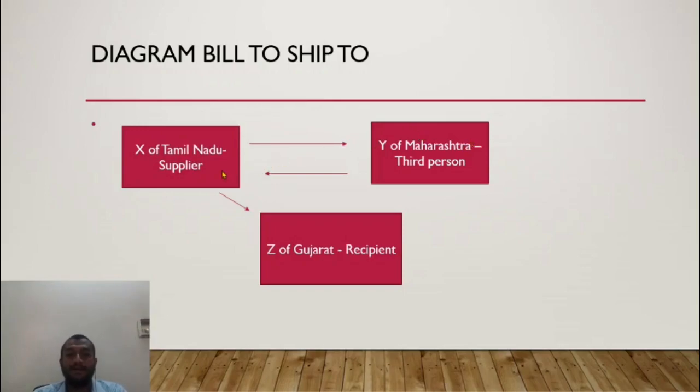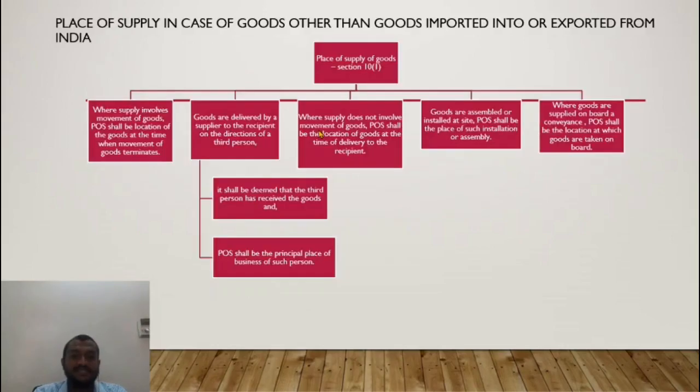Ultimately, the transaction has to be X supplies to Y and Y to Z. Otherwise, there is a break of chain. X is supplying goods to Y of Maharashtra, so Y has to take credit of this and raise an outward invoice on Z. That is the chain of transaction. But if I do not say this, the ultimate tax goes double times to Gujarat. That should not happen. That is why this specific provision has been inserted.